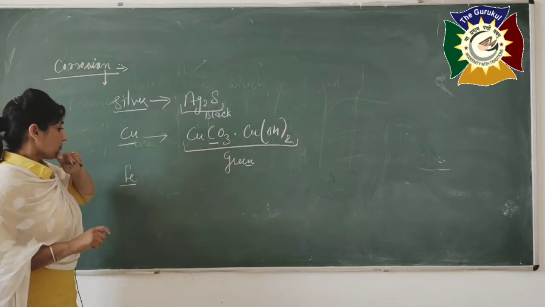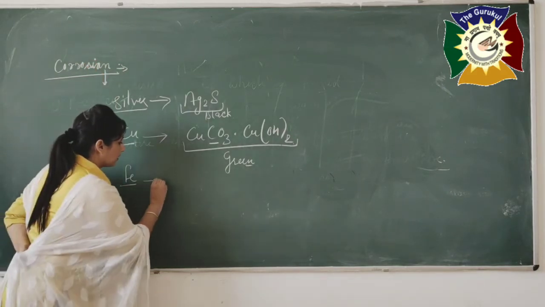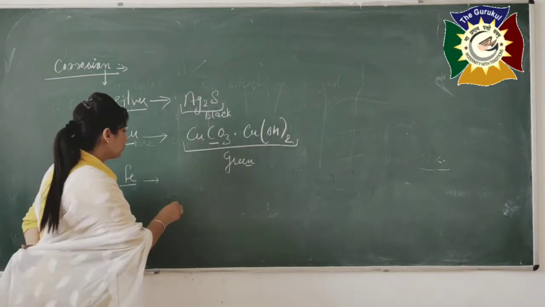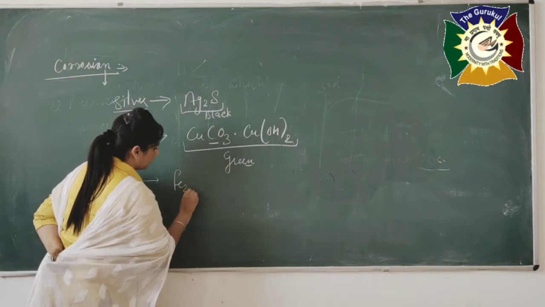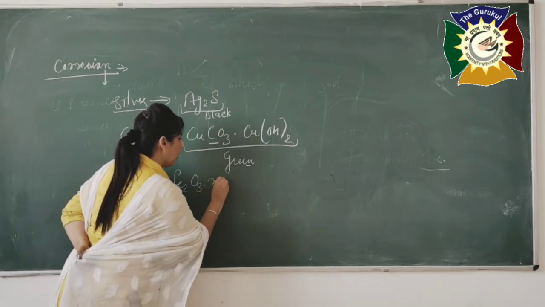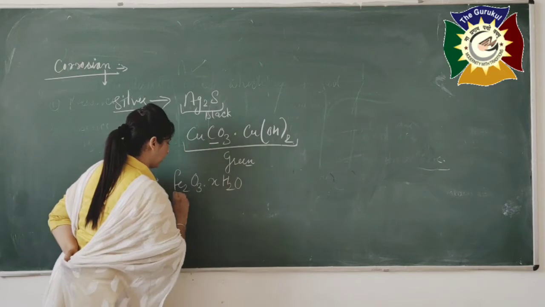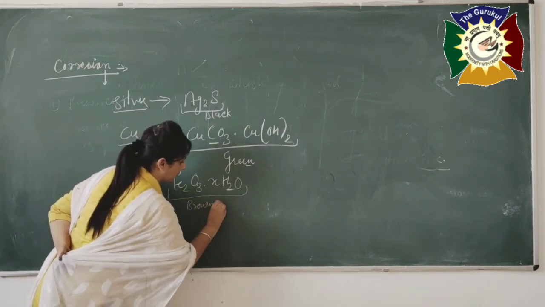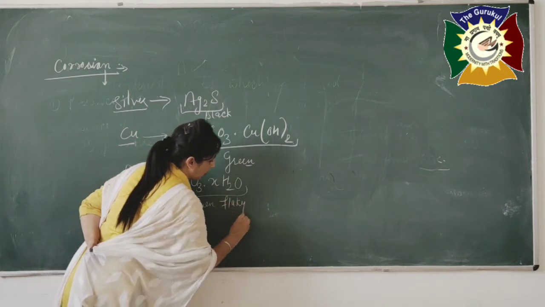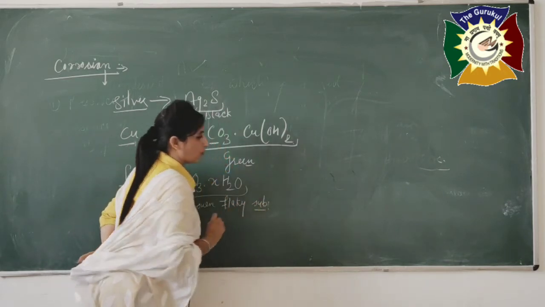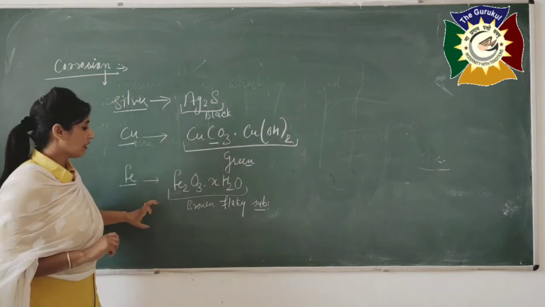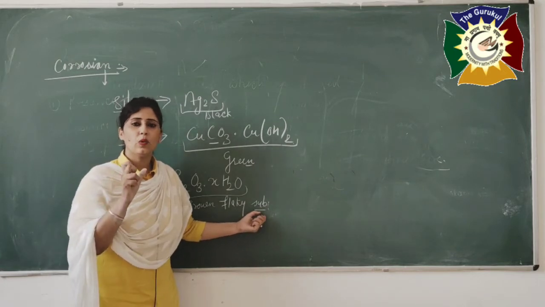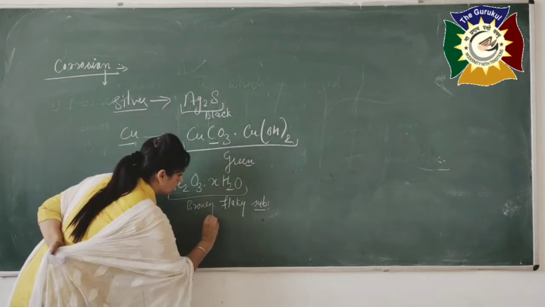See, we know that when iron reacts with oxygen and moisture which is present in the atmosphere, it gives the formation of Fe2O3 into X molecules of water, and you might have seen that some brown flaky substance is formed on the iron object. What is the name of that brown flaky substance? It's called rust. Okay.